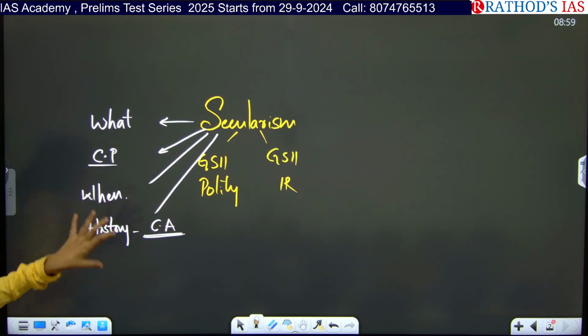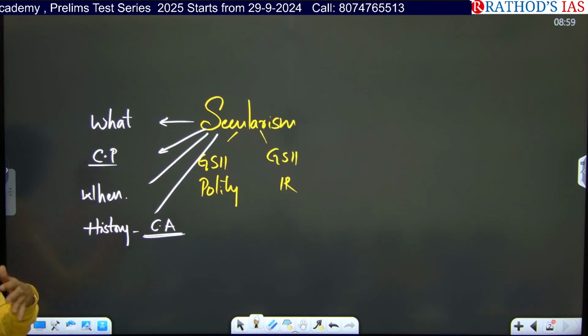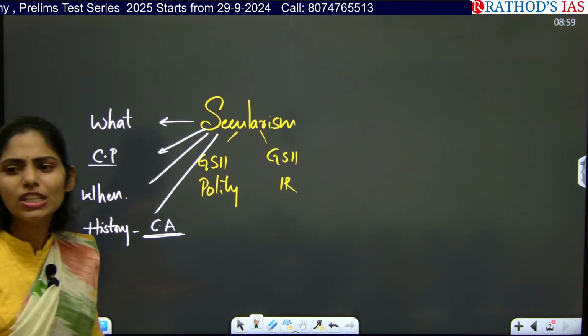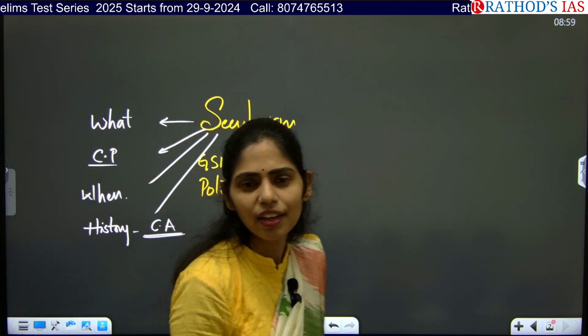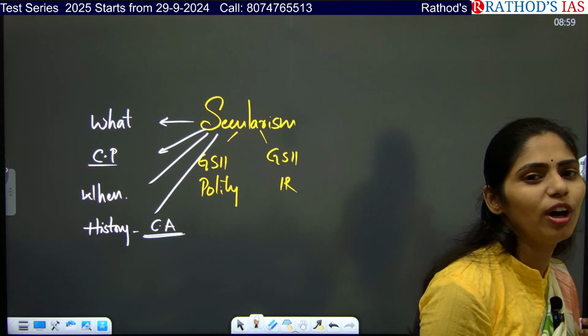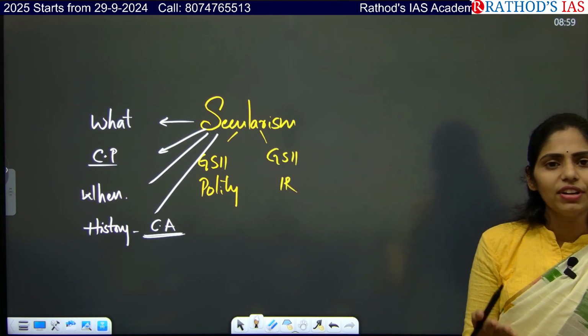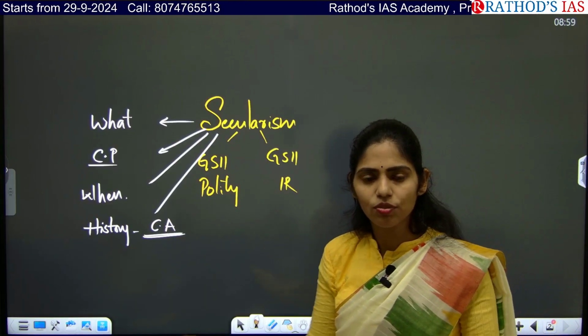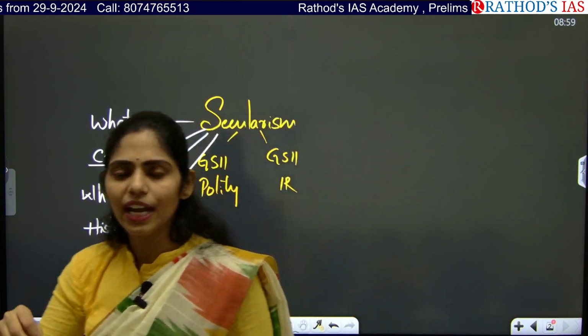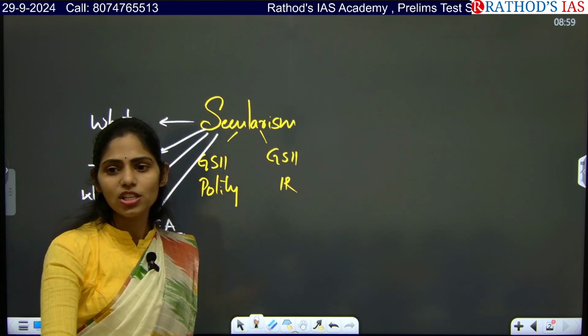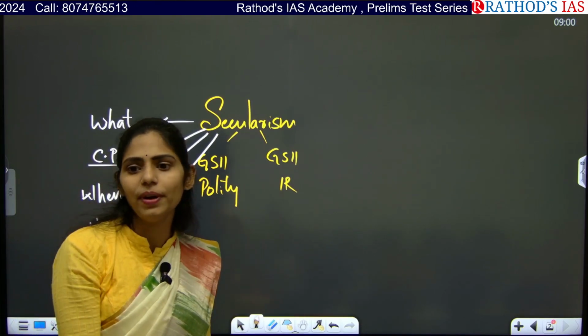In our Constituent Assembly, whenever we were drafting our constitution, there were lots of debates regarding whether we had to incorporate this concept of secularism, because as you all know, our Indian constitution is a copycat constitution. We took many important and relevant things from the constitutions of different countries and incorporated them into ours.